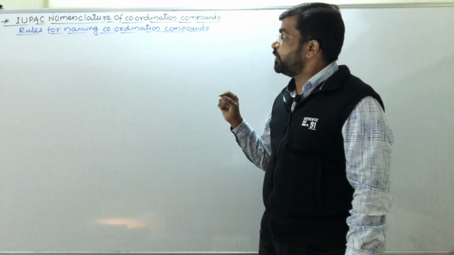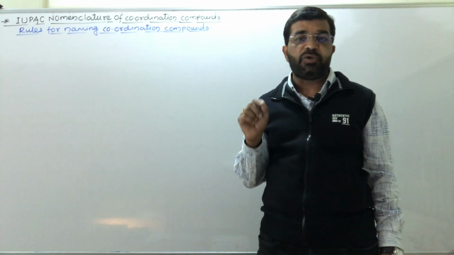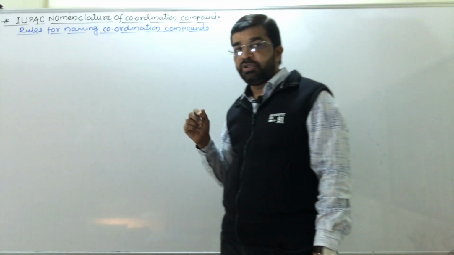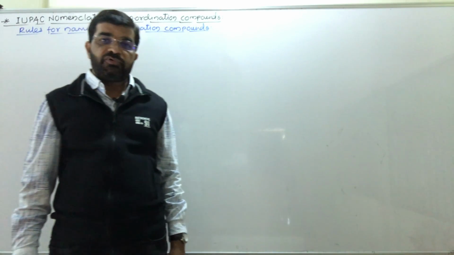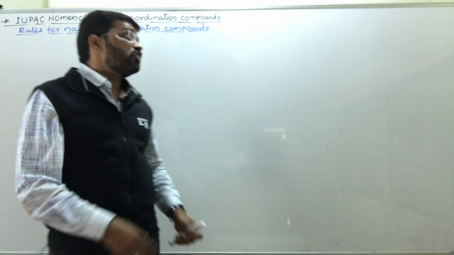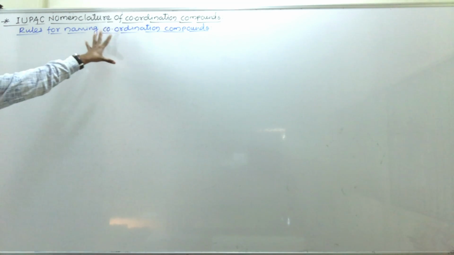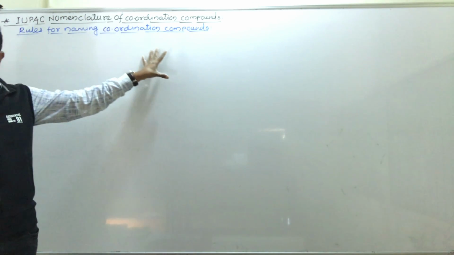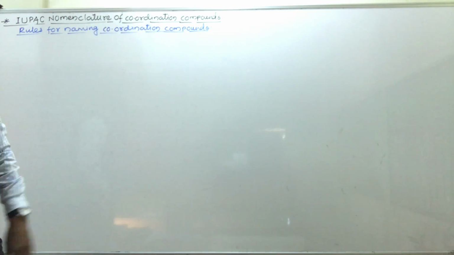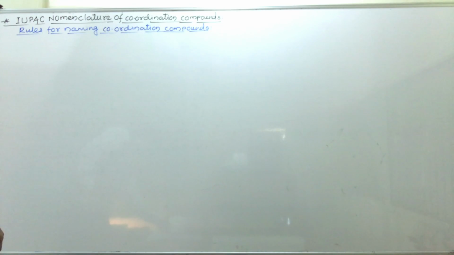It is the IUPAC nomenclature of coordination compounds that we have to study. So, rules for naming coordination compounds recommended by the IUPAC.